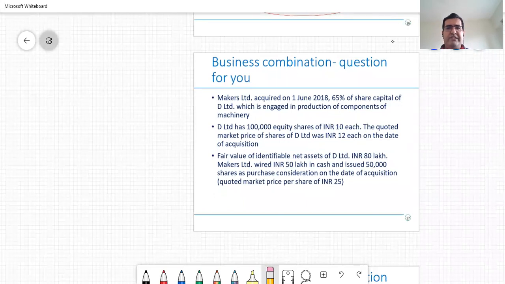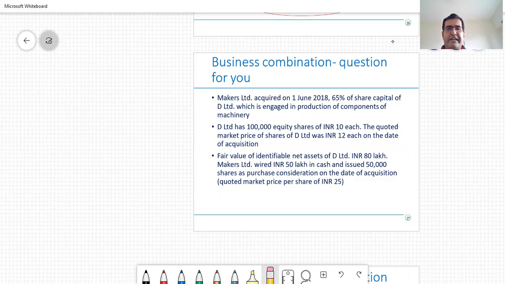On the screen, you have a question which says Makers Limited acquired on 1st of June 2018 65% of share capital of D Limited, which is engaged in production of components of machinery. D Limited has 1 lakh equity shares of 100 each. The quoted market price of shares of D Limited was rupees 12 each on the date of acquisition. Fair value of identifiable net assets of D Limited is rupees 80 lakh.